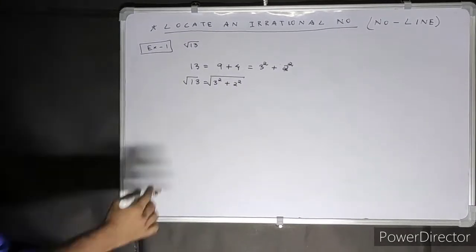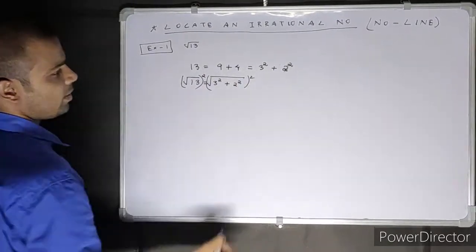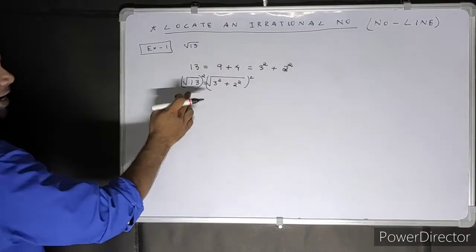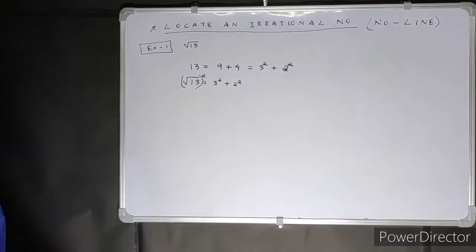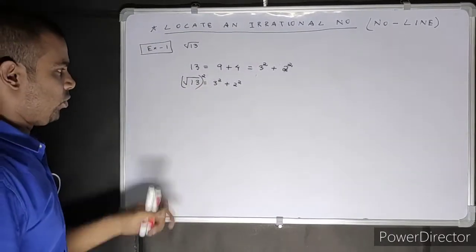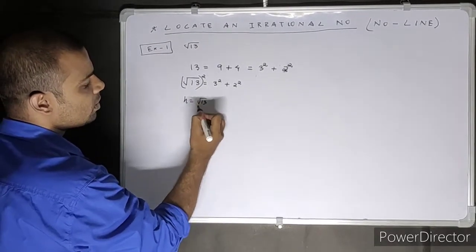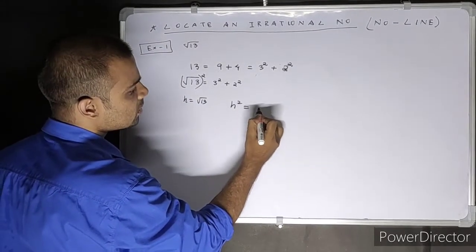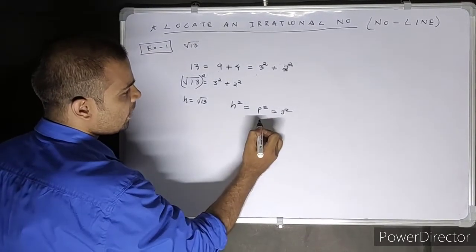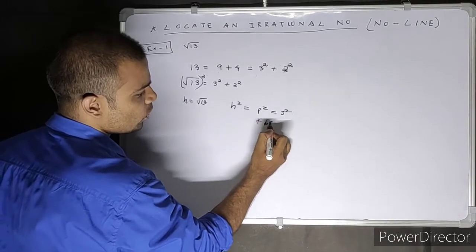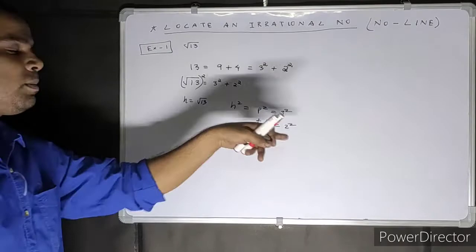If I put a root over on both of them and again square it, you will see this h square is becoming b square plus b square, isn't it? Look at it, that root over is gone. If I take this h as root 13, so h square is always b square plus b square, that is 3 square plus 2 square. Okay, so b is 3, b is 2.